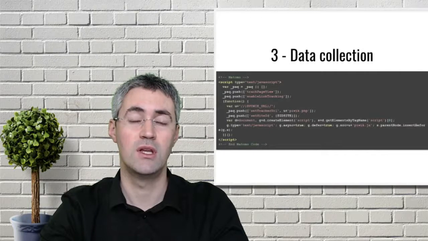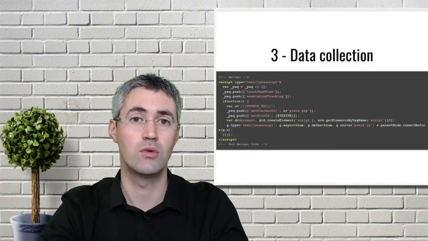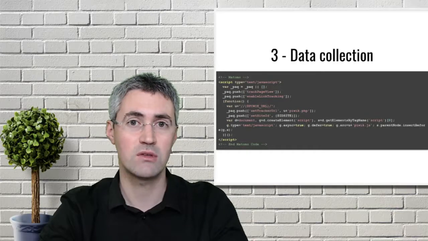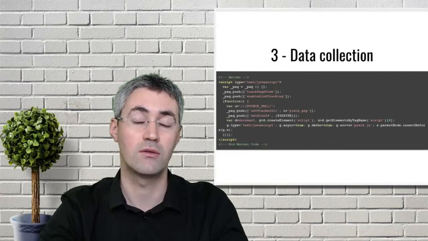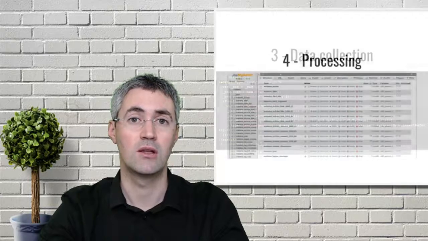Then you will need to install and set the tracking code on every page or any interaction that you would like to measure with Matomo Analytics. This code can be a JavaScript code, but it can be as well a Pixel, or can be any other programming language you feel comfortable with, and of course your project can handle.